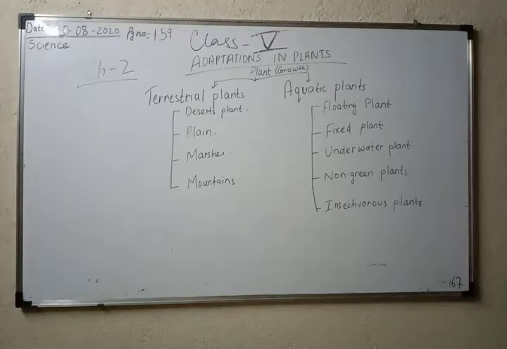First, plants can be broadly grouped into land plants or water plants. Plants that grow on the land are called terrestrial plants, and the ones that grow in water are called aquatic plants. Now, on the basis of their growth,